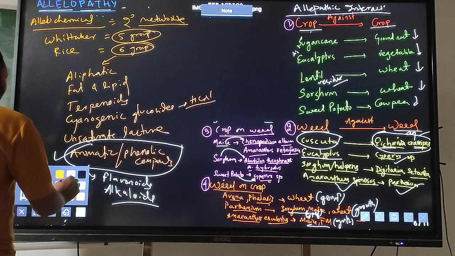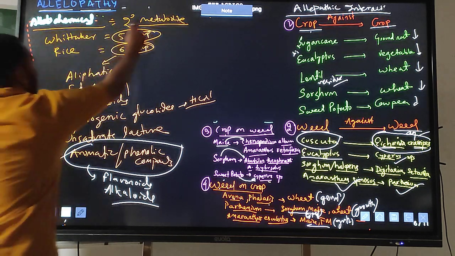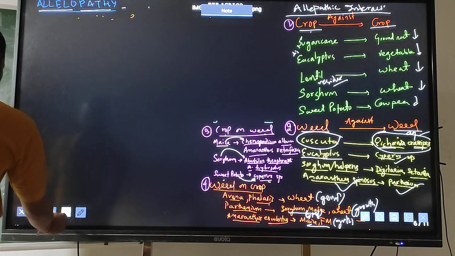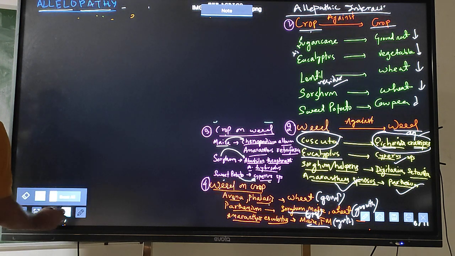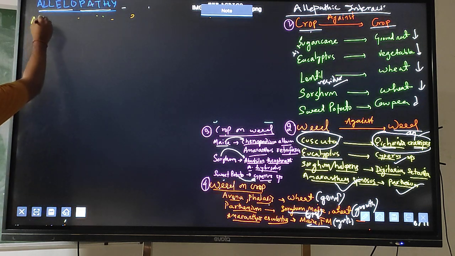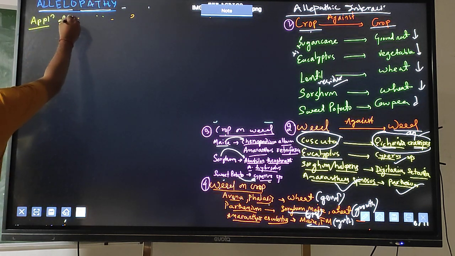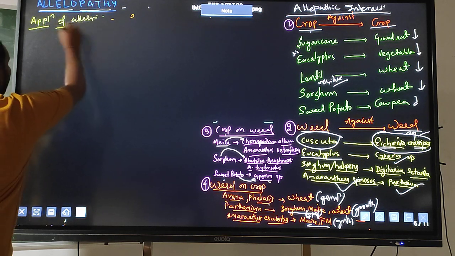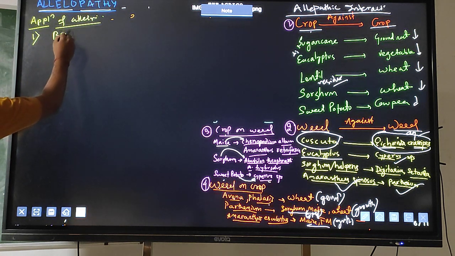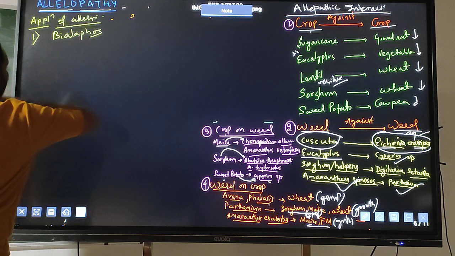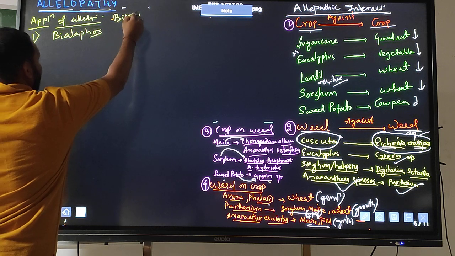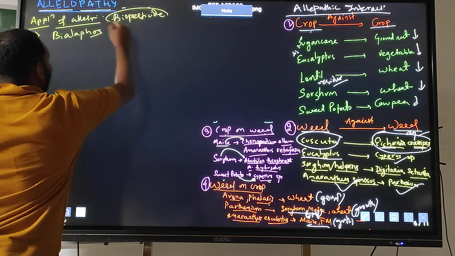In the last part, we will go to the application of allochemicals in weed management. Bialaphos is a biopesticide.